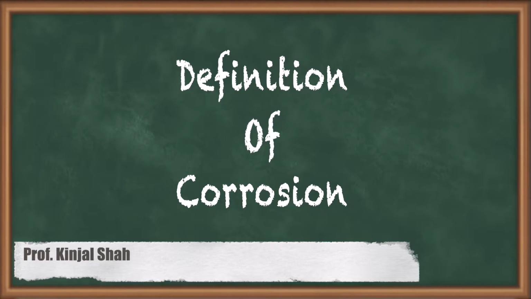Now there are so many instances when we talk about corrosion when it comes to different kinds of metals. We generally say rusting is a kind of corrosion. When any appliance which is made up of metal isn't working correctly, we at times give out the reason that it is corroding. So right now we are going to focus on what exactly corrosion is, and what we mean by corrosion. So let us see the definition of it.